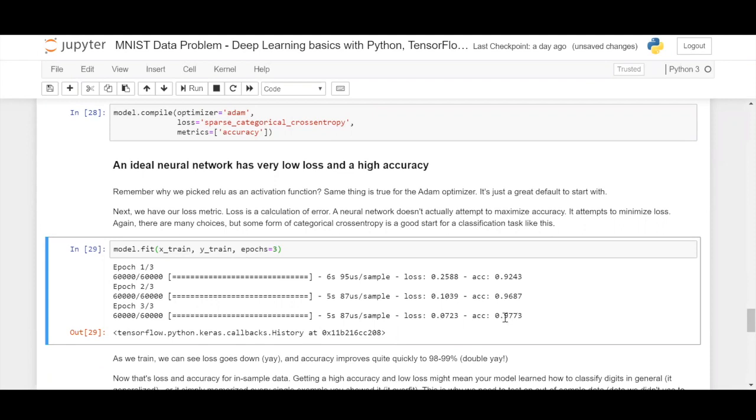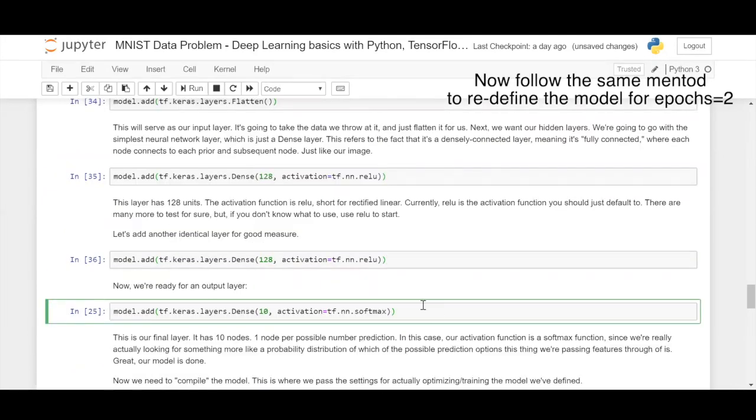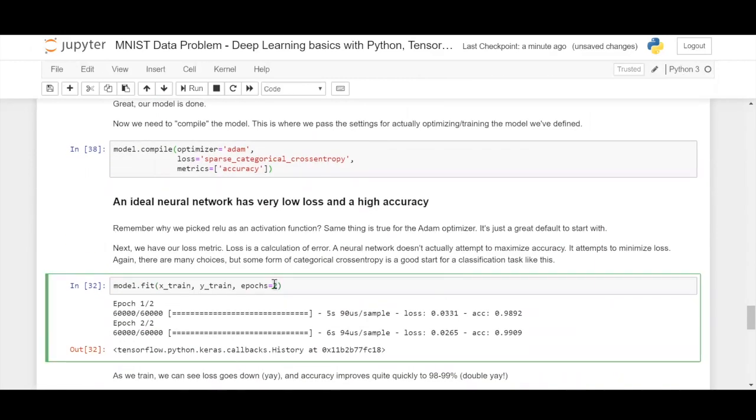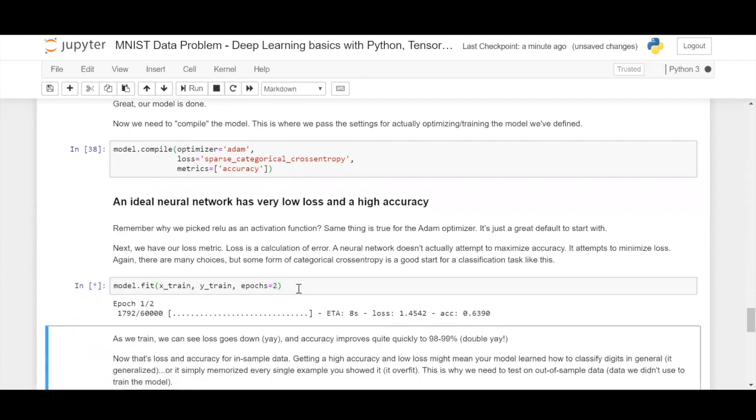If you can see, the training accuracy is 97% in recognizing handwritten digits and a loss of 0.07, which is pretty good for a model which has fewer epochs. Let us train this neural network with 2 epochs and see how it functions.